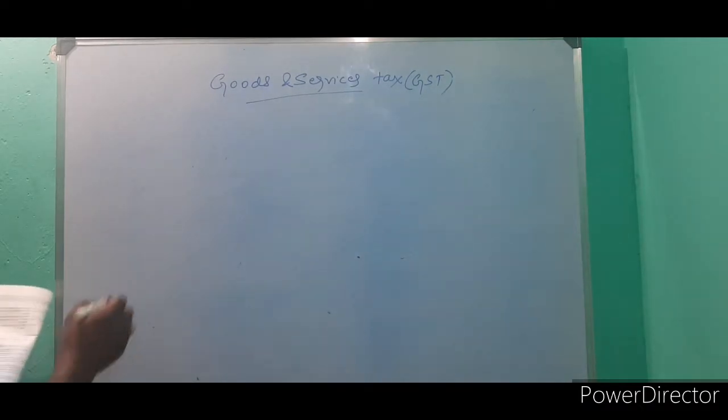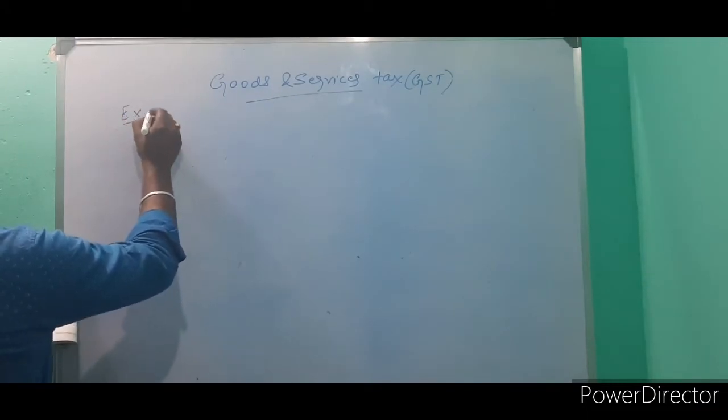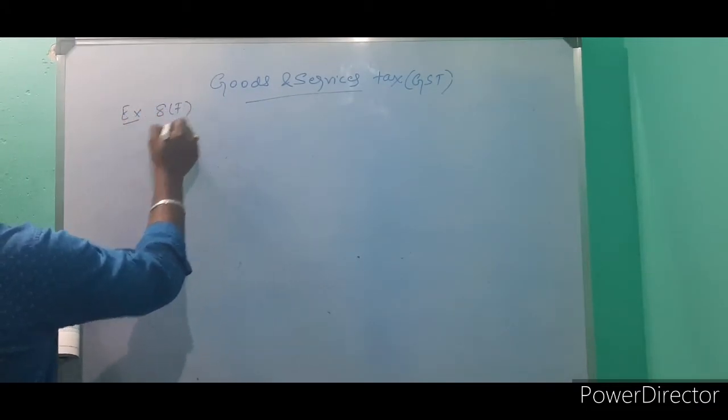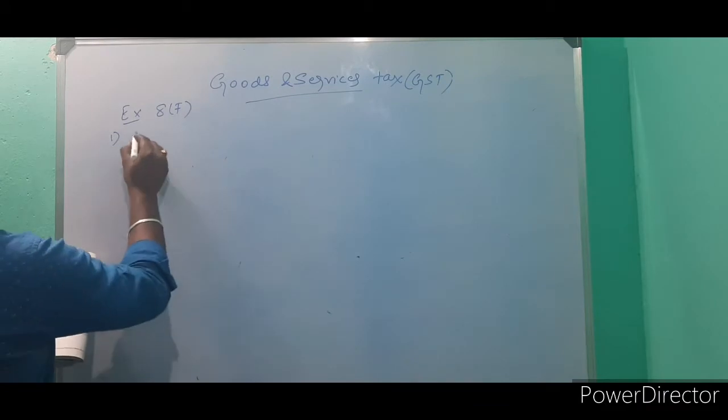We'll move to the problem part. Exercise 8F. First problem.